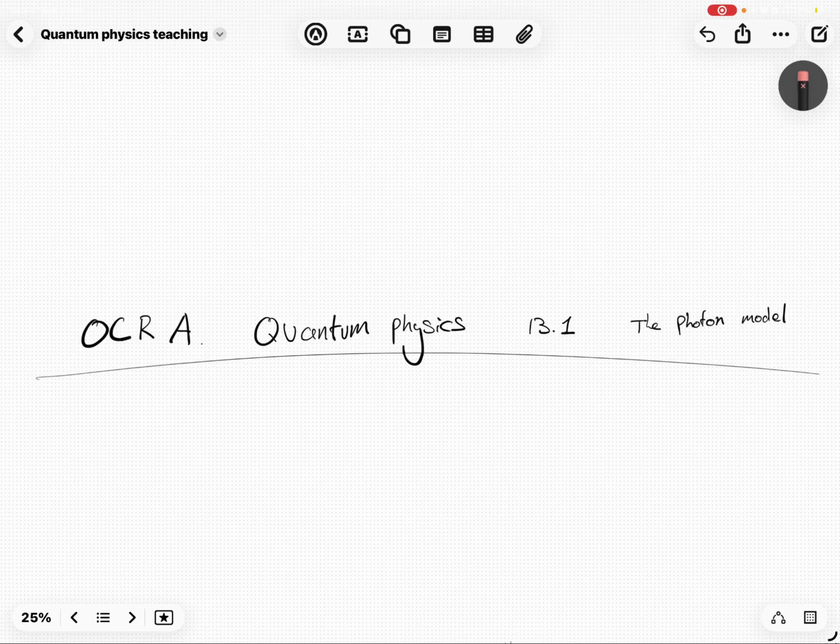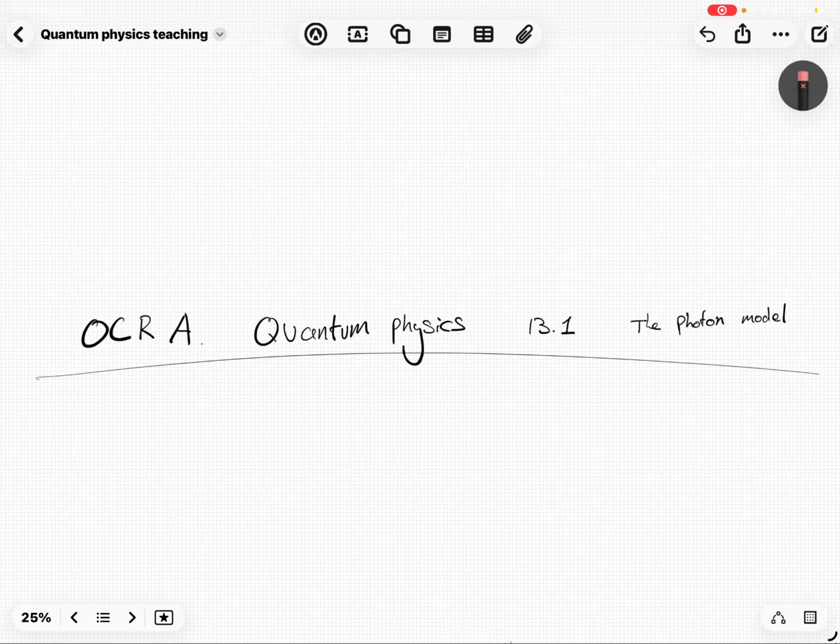Hello, hello. Today, quantum physics 13.1, the photon model. We are in the specification OCR A. This is just lessons here. We are going to be trying to explain as best as we can about quantum physics, for hopefully those maybe trying to use this as revision, or maybe those trying to better understand quantum physics.